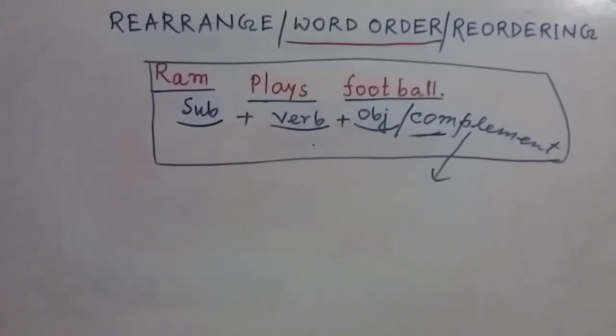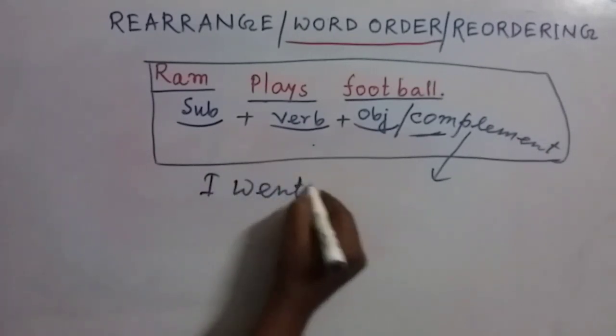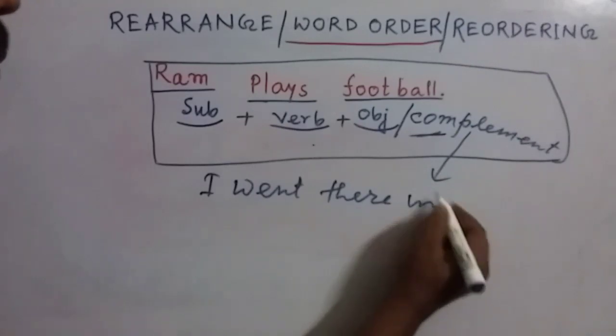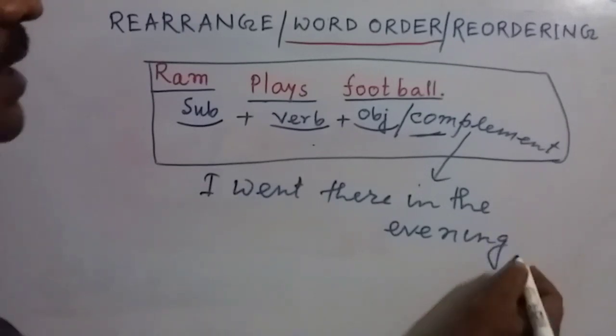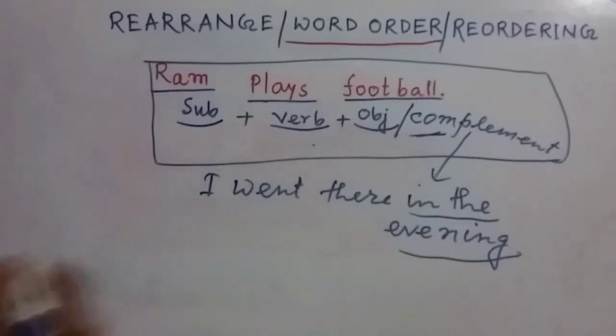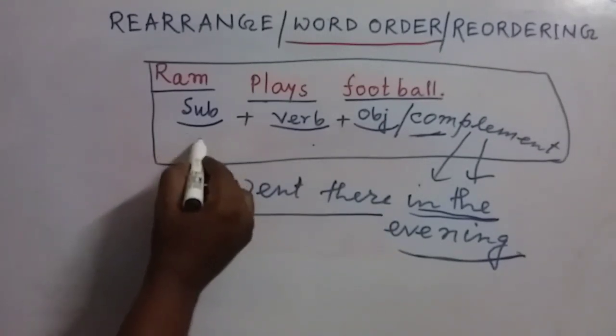Complement here means, my dear friends, in some sentences you can see there is no such object, but some extra words are there which are used to complete the sense of the sentence. Just let's look at this example. I went there in the evening. In this sentence, you can see this part, in the evening. This is not the object of this sentence, rather it's a time phrase, and it is used as the complement of this sentence, because this part helps to complete the sense of this sentence. We cannot break this part.